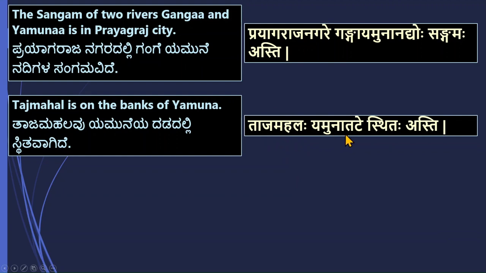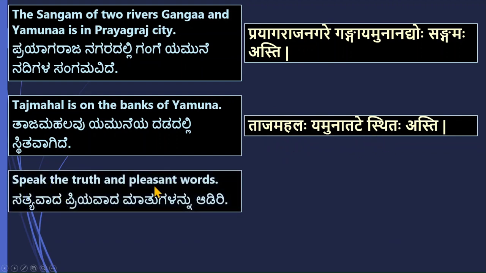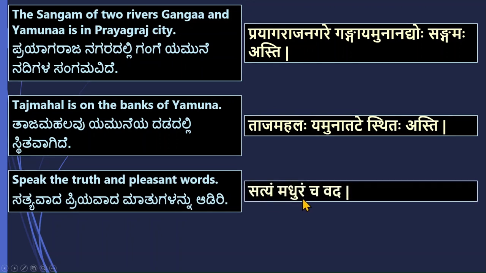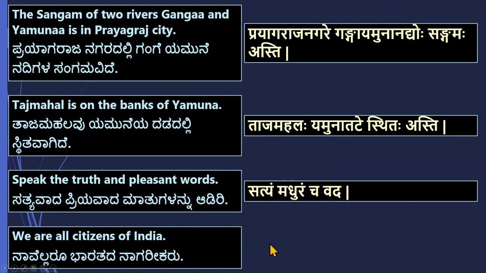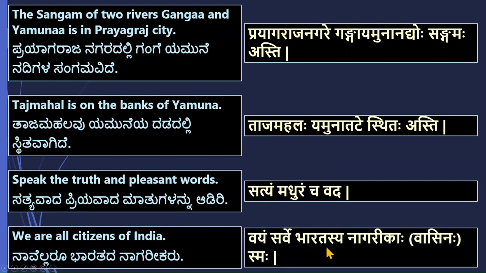Taj Mahalaha Yamuna Tate Sthitaha Asti. Speak the truth and pleasant words means Satyam Madhuram Cha Vada. We are all citizens of India. Vayam Sarve Bharatasya Nagarikaha Smaha. Nagarikaha or Vasinaha also we can say, or Prajaha also we can say.